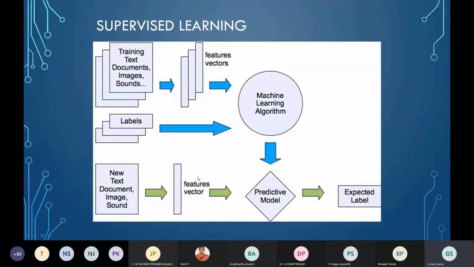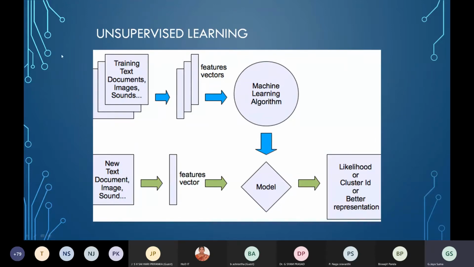So here you will be giving labels during training, but when you are going for prediction or for testing, you will not give the labels. You will remove the labels and give the sample, and your model will predict a label. Now in order to check the accuracy, or to see the evaluation process, you have to check whether this predicted label is the same as the expected label. So whatever label is obtained should be the same as the original label.